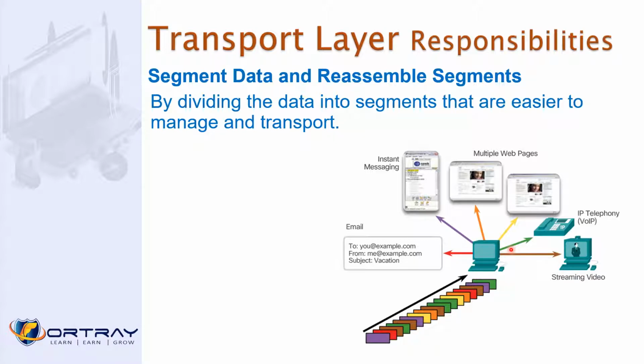That is why multiple messages are coming from behind the scene from the source to the destination. The job of the transport layer is, first of all, if the message is too big, it divides it into segments. The other thing is it keeps track of the different information, different application data, separately. That is another job of the transport layer. It identifies the application, ensuring that when multiple applications are running on the devices, all applications receive the correct data. That's the job of the transport layer, as we already discussed.